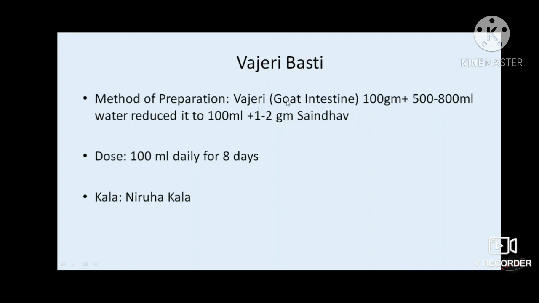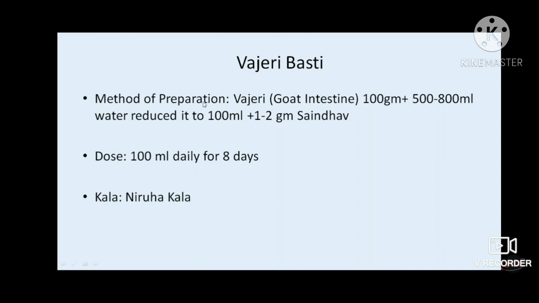So how do we prepare Vajeri Basti? We get a goat intestine, make it into pieces, take 100 gram of it, add 500 to 800 ml of water, reduce it to 100 ml, and add 1 to 2 gram of sandal to it. Actually, this is the Anubhut or Vriddha Vaidya Parampara Kalpa, mentioned in the textbook of Yogo Joshi sir.